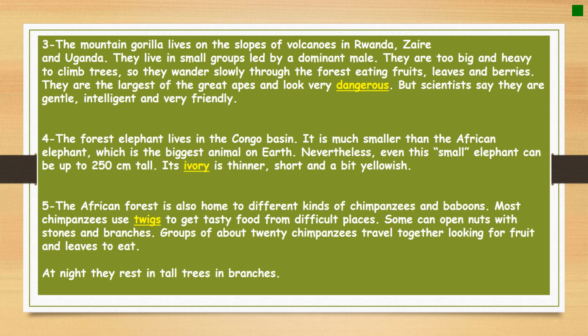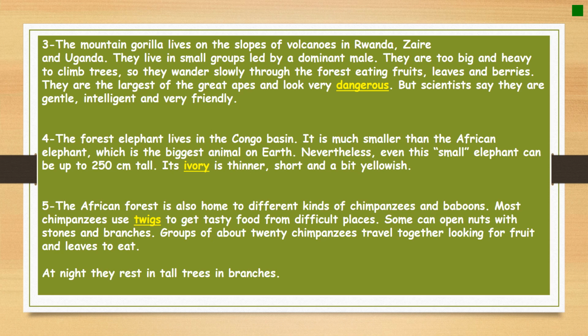Paragraph 3. The mountain gorilla lives on the slopes of the volcanoes in Rwanda, Zaire, and Uganda. As you can see, the third paragraph is just telling us about the mountain gorillas. So it seems that each paragraph of these is telling us about one animal. They live in small groups led by a dominant male, as if the male is the leader of a group. So each small group has a leader. So it has a male leader.